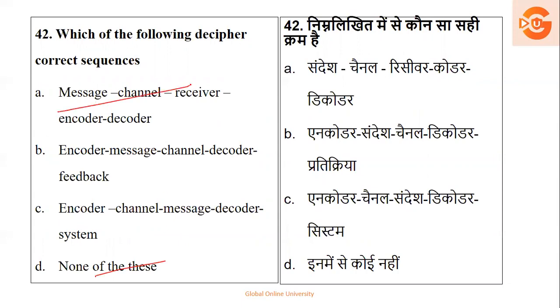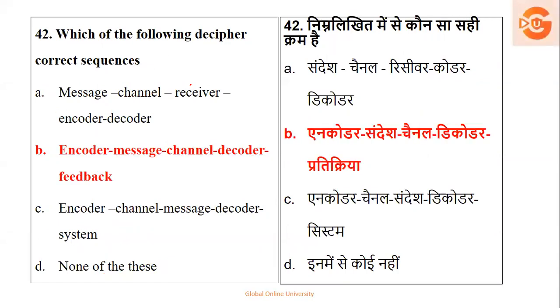This also will not come. So whether it is B or C, the right answer here is B, that is encoder, message, channel, decoder, and then the feedback. Just remember very well, the message passes through the channel, is decoded by the decoder, and then the feedback comes.